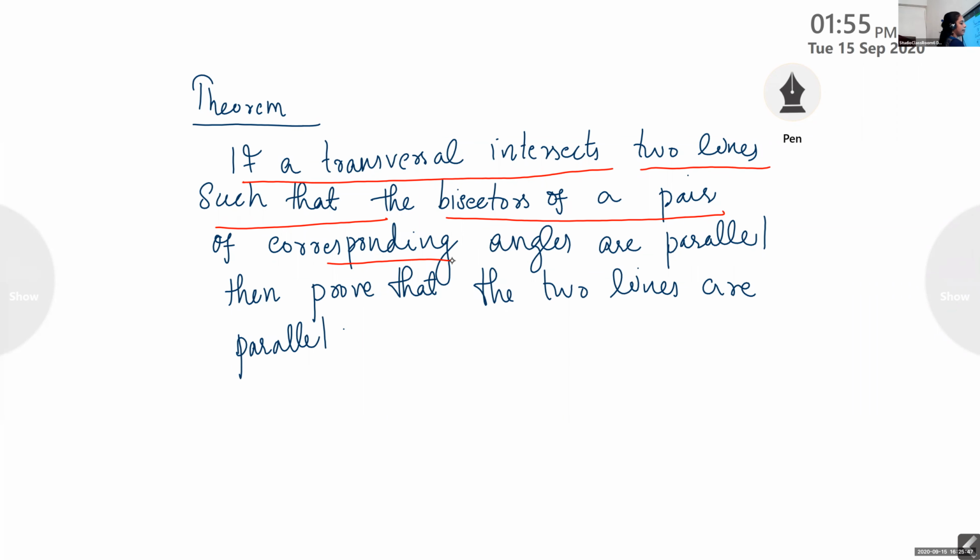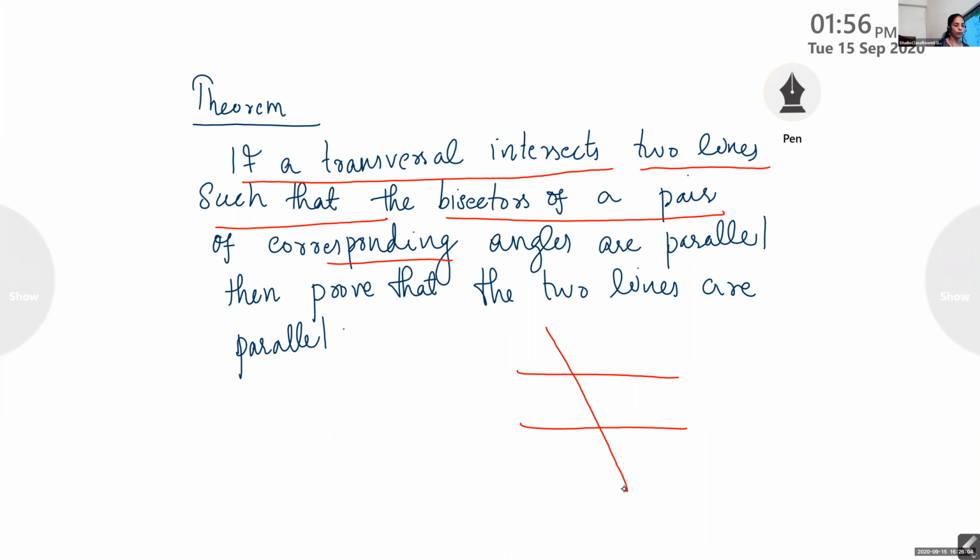I'll draw the figure. Look at the board. There are two lines, and we don't know whether these are parallel lines.